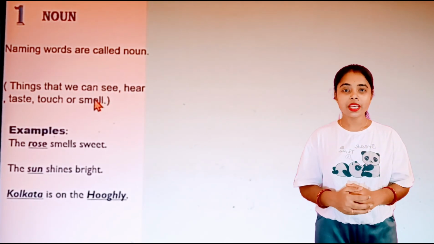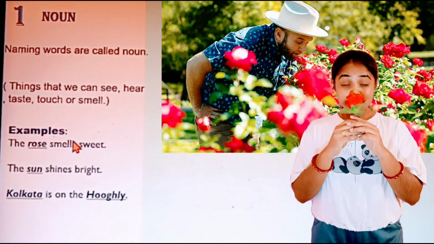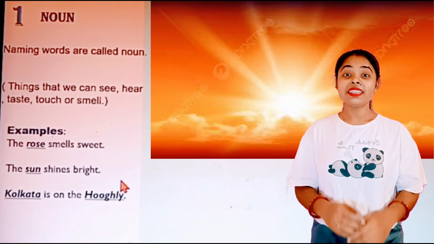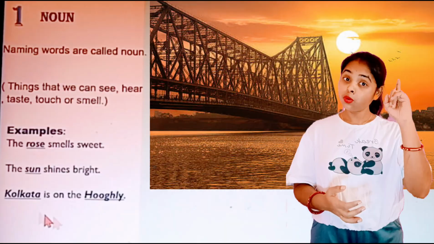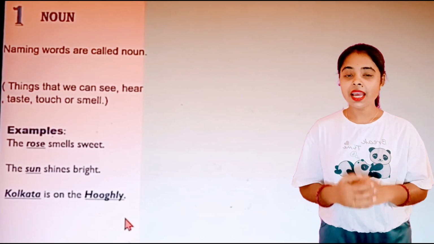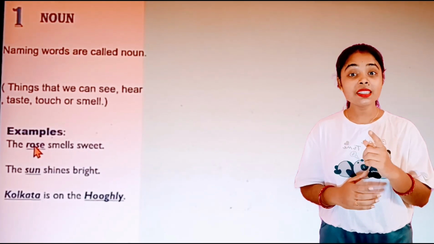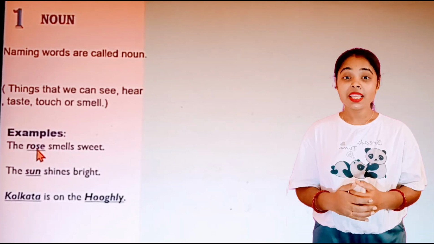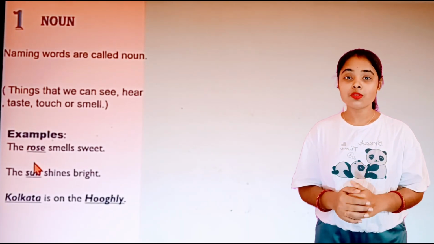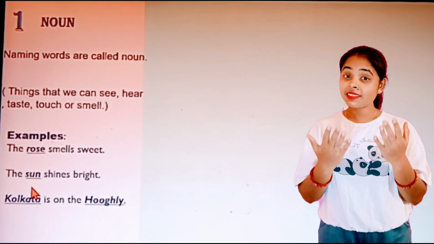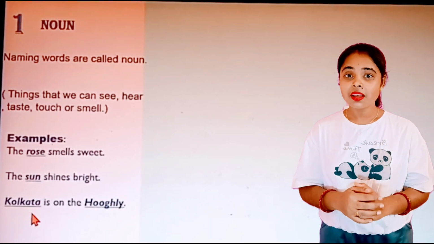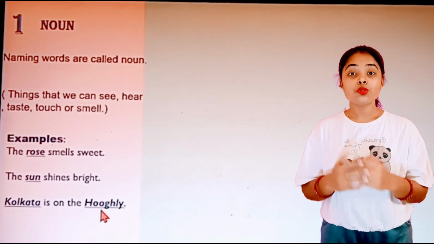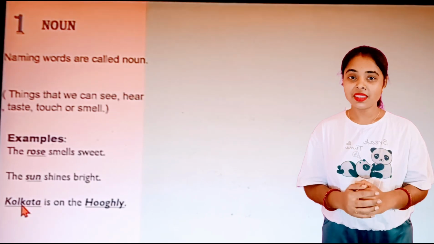Now let's see a few examples of noun. The rose smells sweet. The sun shines brightly. Kolkata is on the Hooghly River. Now here you see, in the first one, the rose is a name, so it's a noun. The sun is also a name, so this is also a noun. In the third one, you see Kolkata and Hooghly. Hooghly is a river's name, and Kolkata is a place name. So Kolkata and Hooghly River are nouns.